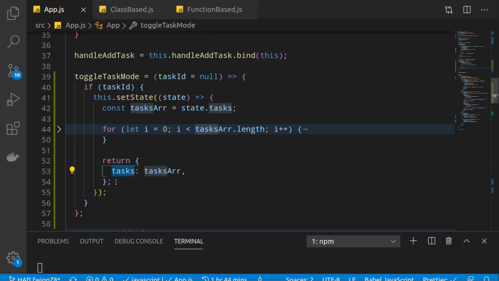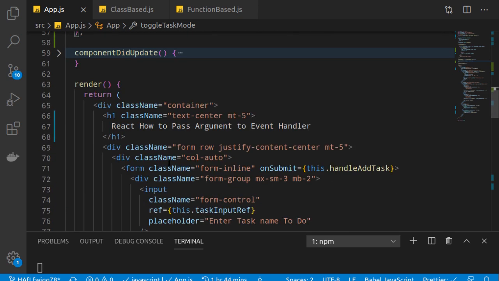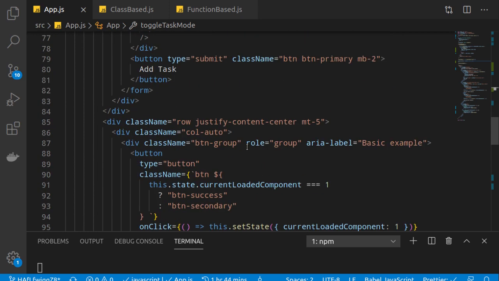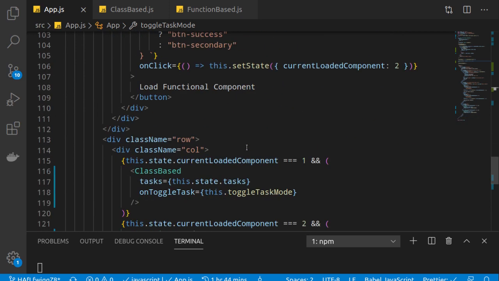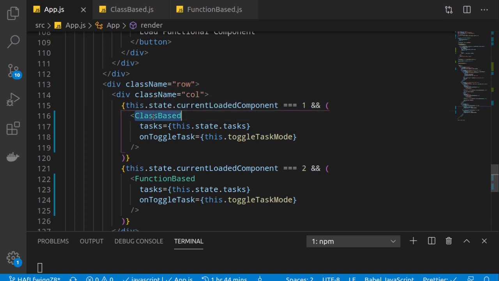As soon as the task state which is defined here is updated, what will happen? We all know that as soon as the state updates, render will run again. This time when the render happens, the new task list will be passed to our class-based child component, right? And now we will see an updated list of tasks.